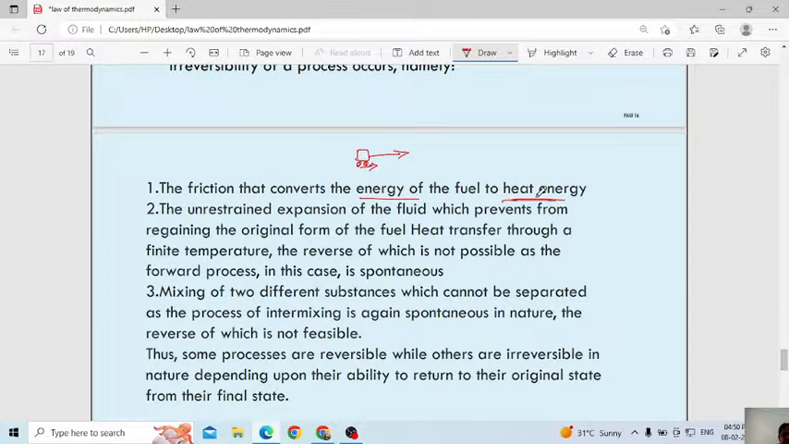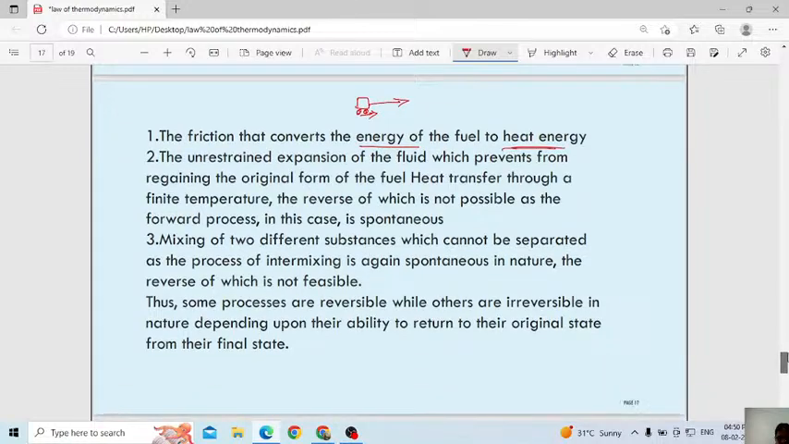The next one, unrestrained expansion of the fluid, which prevents regaining the original form of the fuel. Heat transfer through a finite temperature difference, the reverse of which is not possible, as the forward process in this case is spontaneous. Spontaneous means there is no time gap when you start the engine.